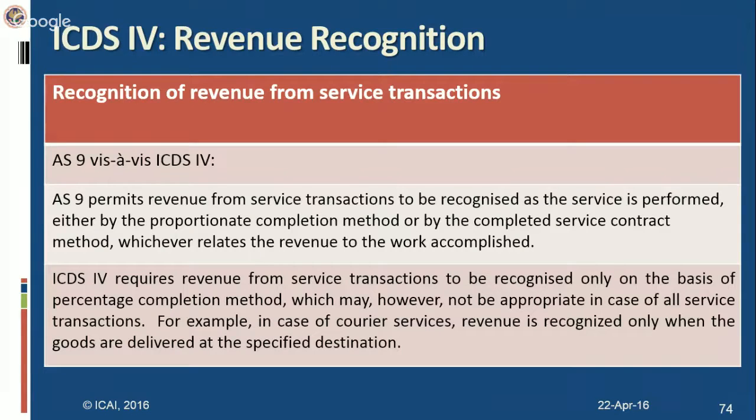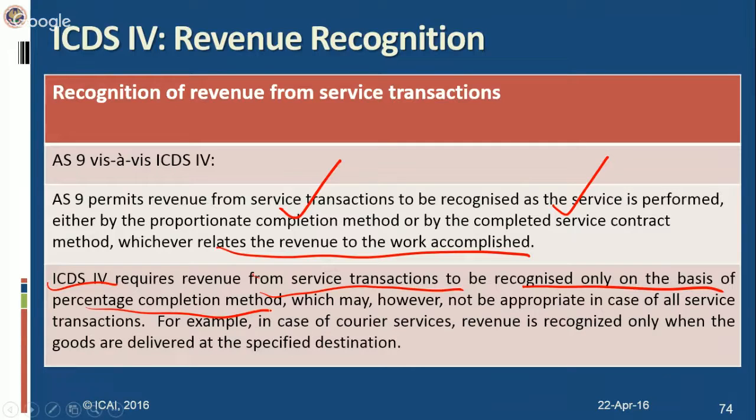In case of service transactions, AS9 permits revenue from service transactions to be recognized as the service is performed. You can either take the proportionate completion method or the completed service method, whichever relates revenue to work accomplished. AS9 gives you a choice. However, ICDS 4 requires revenue from service transactions to be recognized only on the basis of the percentage of completion method, which may, however, not be appropriate in case of all service transactions.